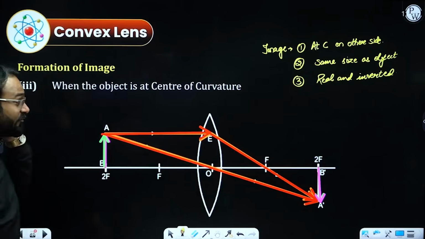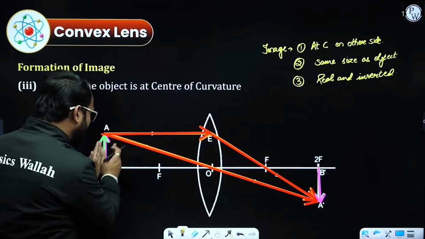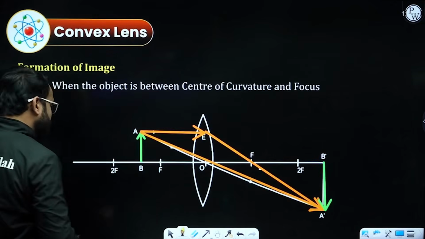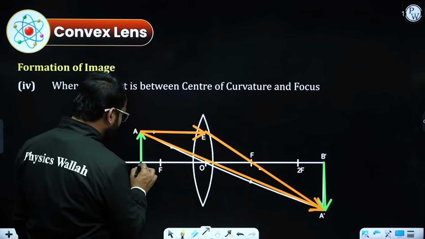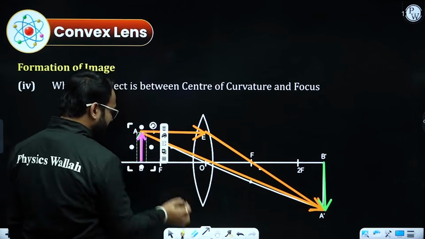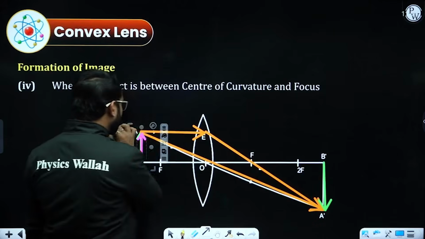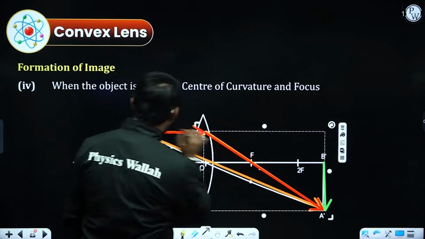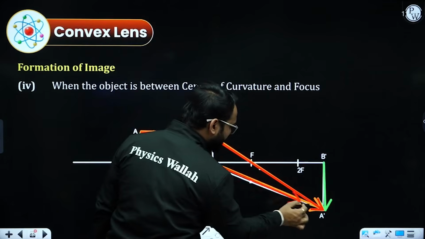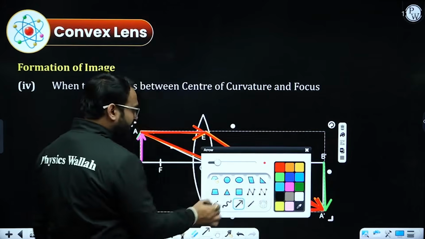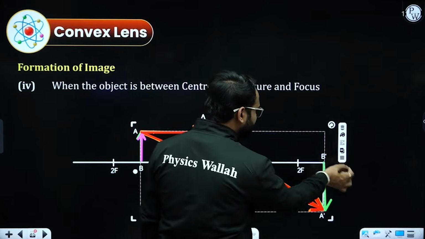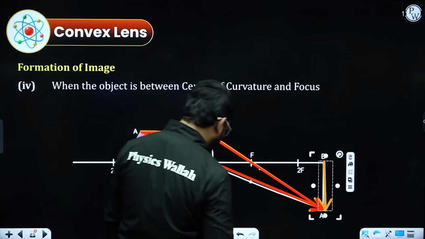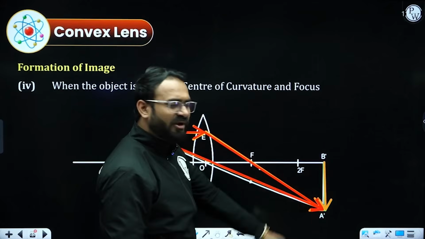Now, if I need to move my object again slightly, now the place of the object will be between F and 2F on the left side. So I have kept my object at this point. Now I am going to follow the rules. And what are these? Parallel to the principal axis, passing through focus. And if a ray of light is going through the optical center, it will be going undeviated. And finally, the image will be formed where? At this point. And this point seems beyond 2F on the other side.